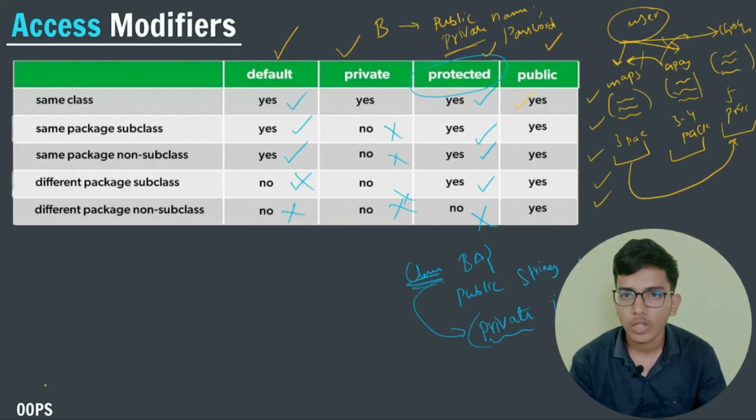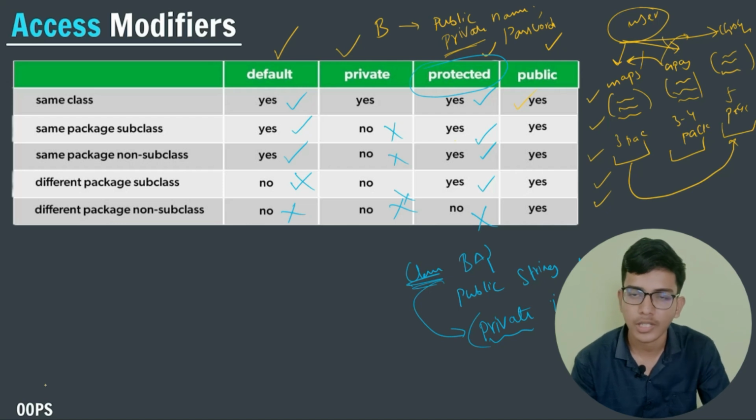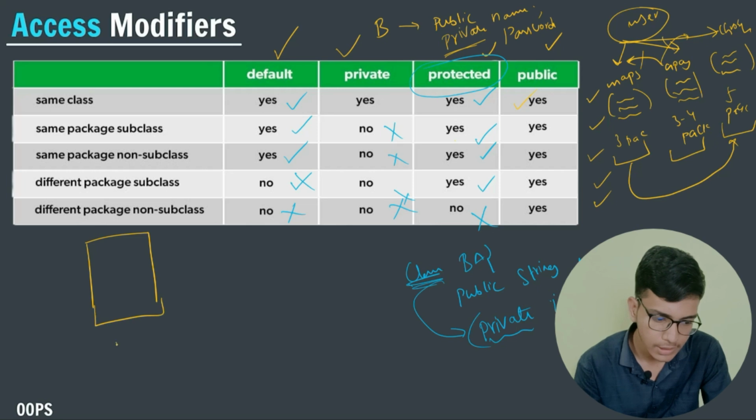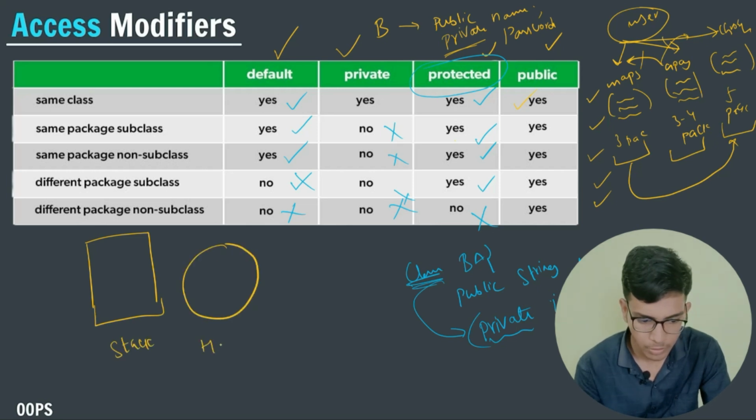Now let us talk about how memory is allocated to a particular object. In Java, there are two kinds of memory types, that is the stack and the heap. Every variable is stored in the form of either stack or heap.